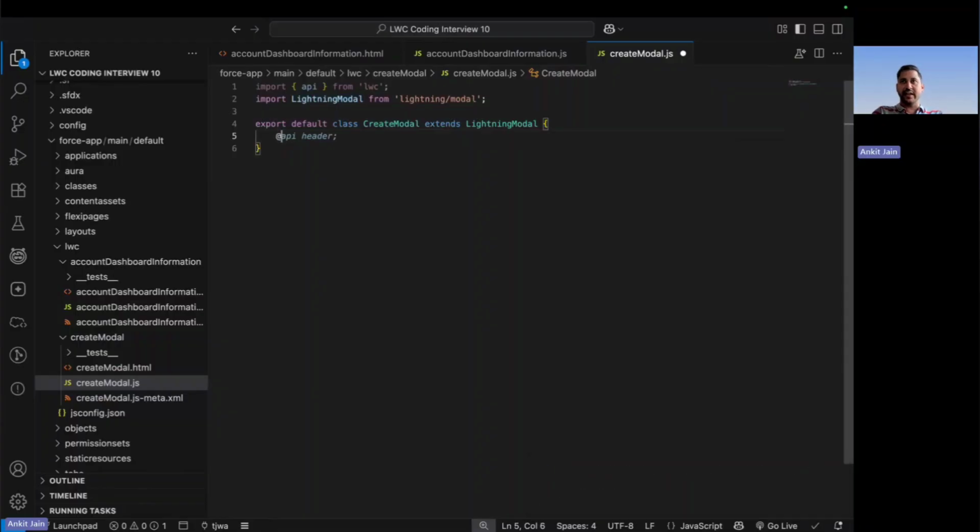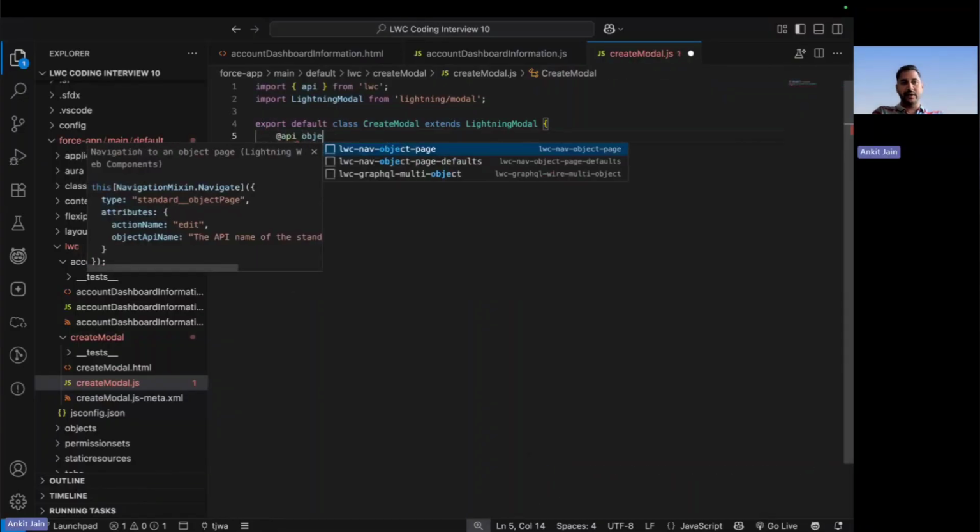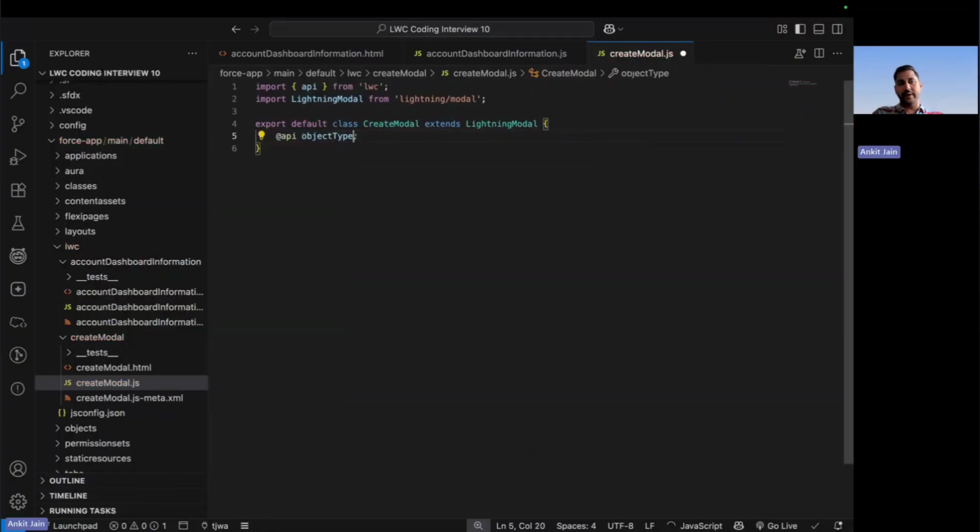So I want two pieces of information to be available. The very first thing is for which particular object type I want this modal to be available. So here I am putting the object type. It can either be case, contact, or opportunity. Dynamically, we will be populating the value. Another thing that I want the modal to also have is an @api property, and here I can say accountId, because whatever records we are creating should be linked with the account.